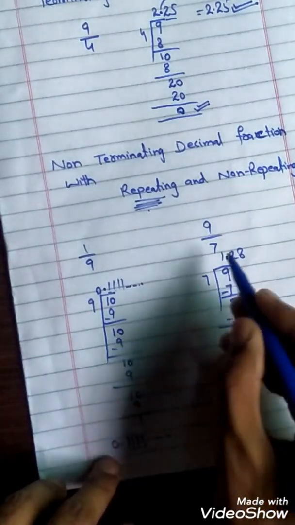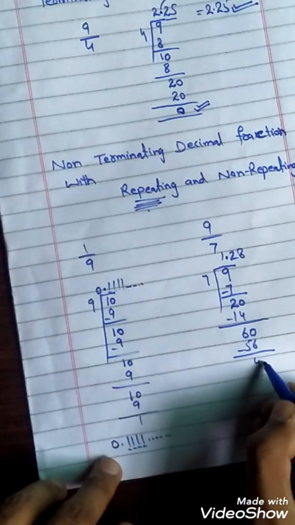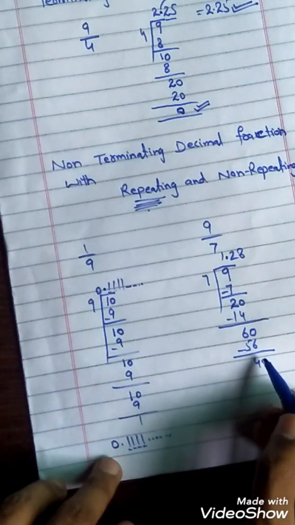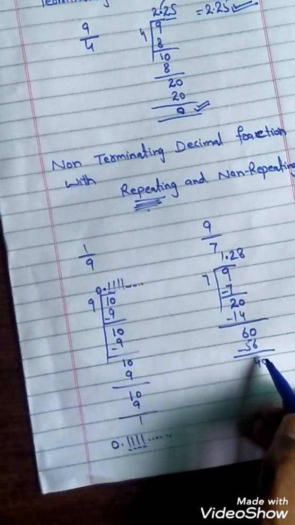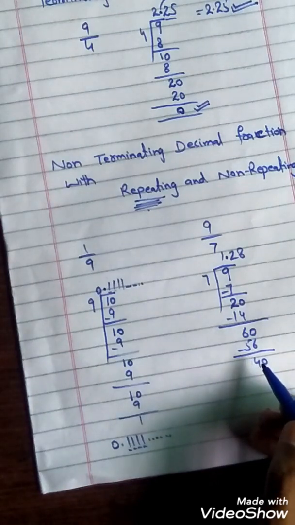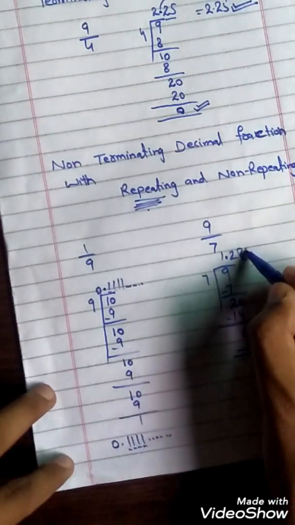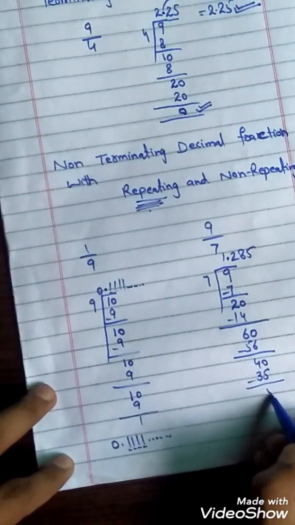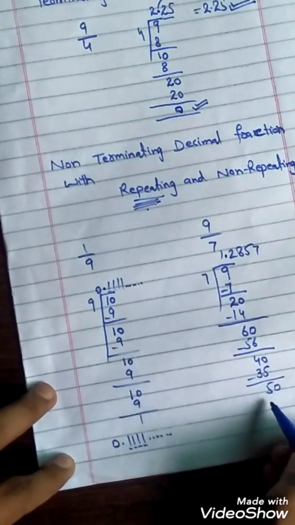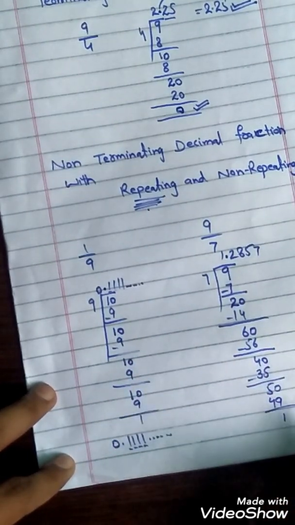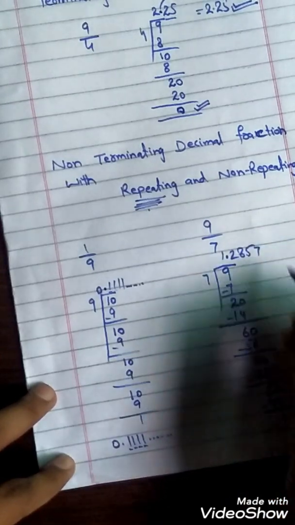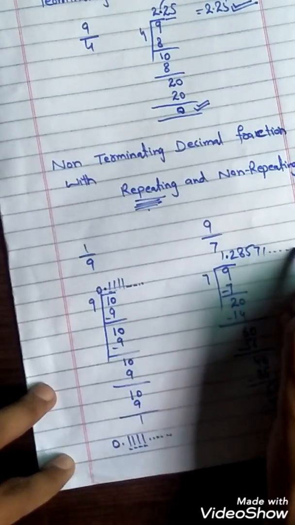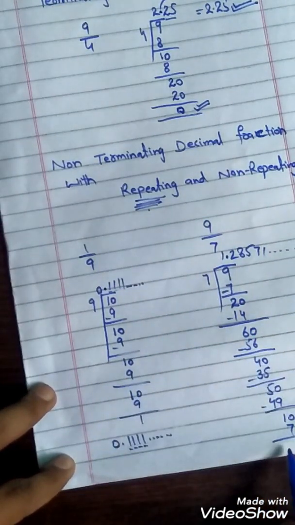Now subtract, here 4. Now take 0 because we have already put the point. 7 ones are 7, 7 2s are 14, 7 3s are 21, 7 4s are 28, 7 5s are 35. So subtract 5 here, 0, and 7 7s are 49, so 1 is here. Subtract, now put 0, 7 ones are 7. If you see, this is also non-terminating because the division process is not ending.